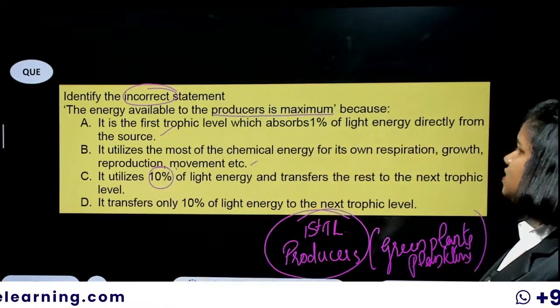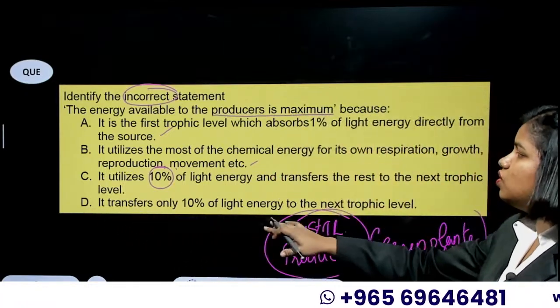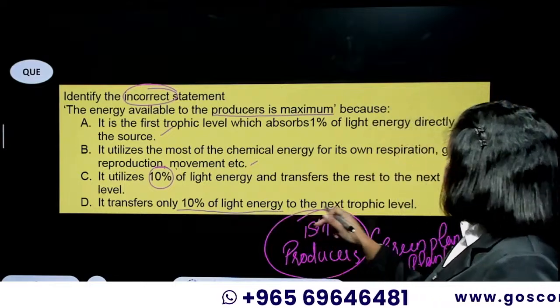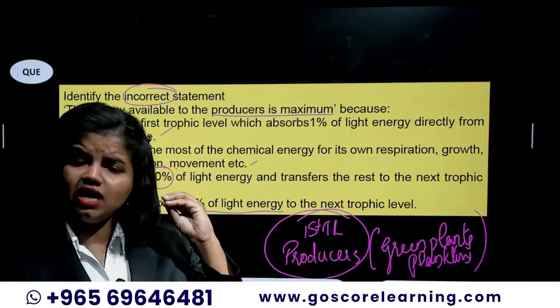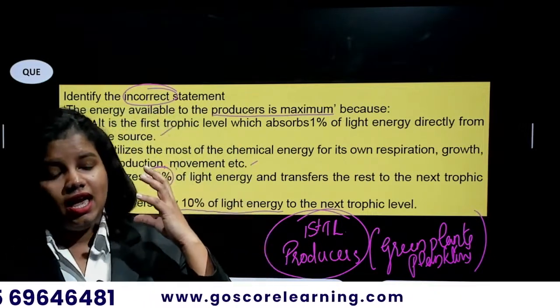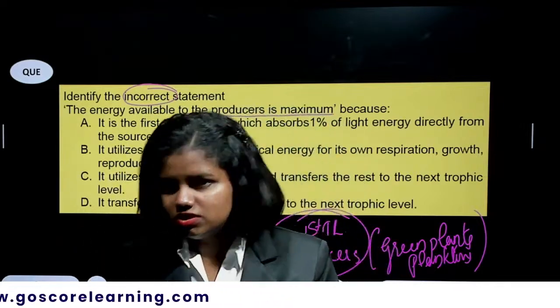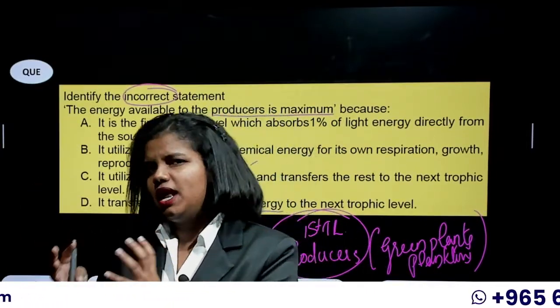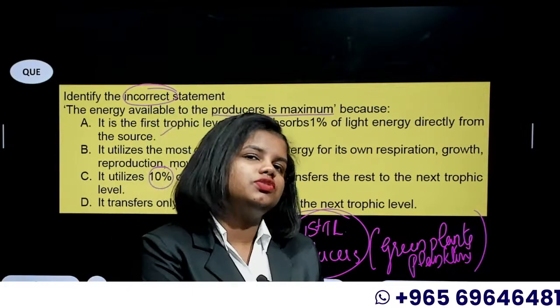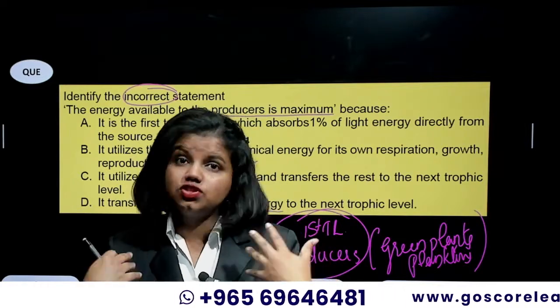There we have an issue. It utilizes 10% of light energy and transfers the rest to the next trophic level. And the last statement is it transfers only 10% of the light energy to the next trophic level. So it's obvious, right? According to the 10% law, let it be producers or consumers, if a living organism has a particular amount of energy in its body, only 10% of its energy would be given to the next trophic level. Plants give only 10% of their energy to the next trophic level. 90% of the energy would be used for its own metabolic activity, for its own survival.